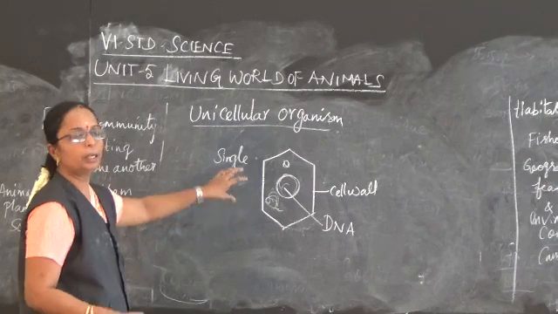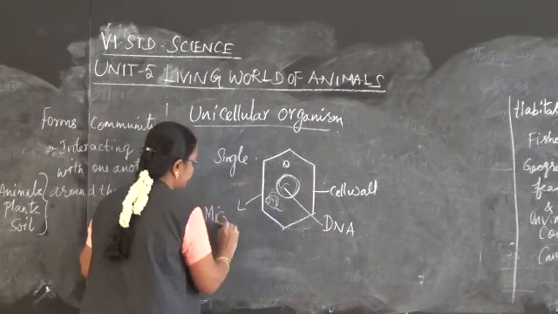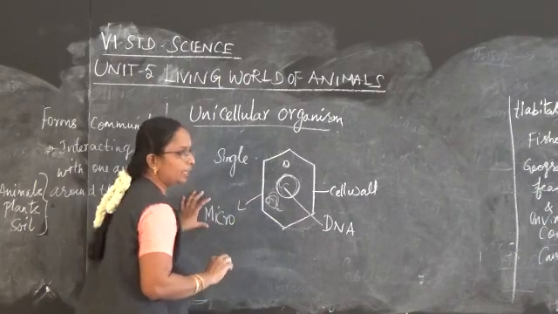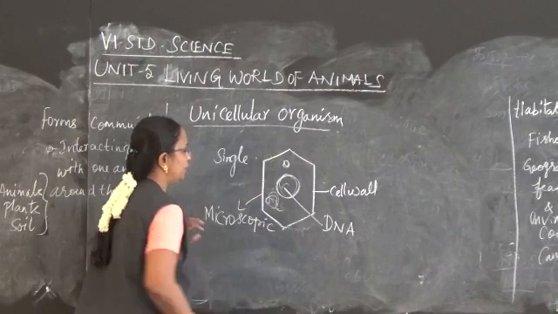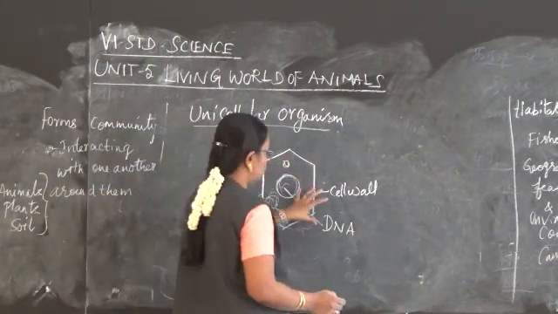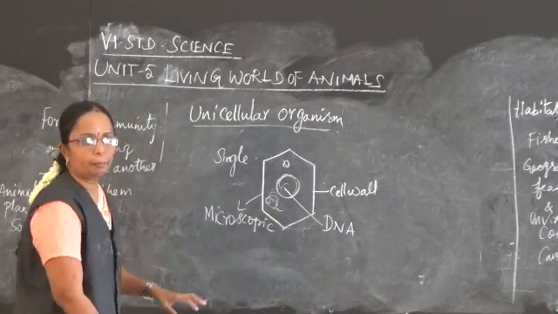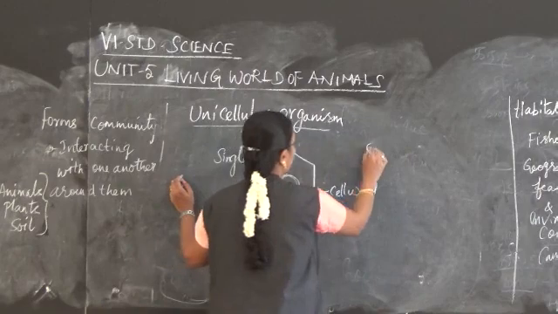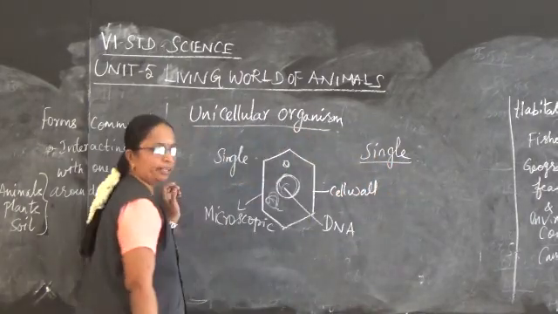Cell forms the basic unit, but it is a microscopic unit. We can see a cell only with the help of a microscope. Cell is the microscopic organism which forms the basic unit. When we talk about unicellular organisms, they are made up of a single cell. Only one cell is there to perform their activities.